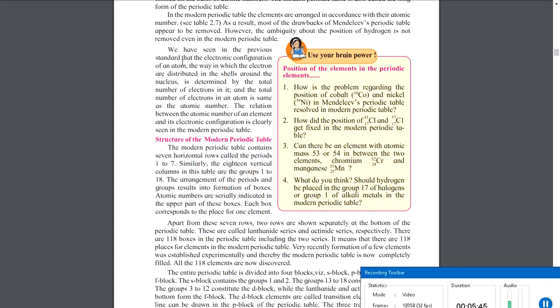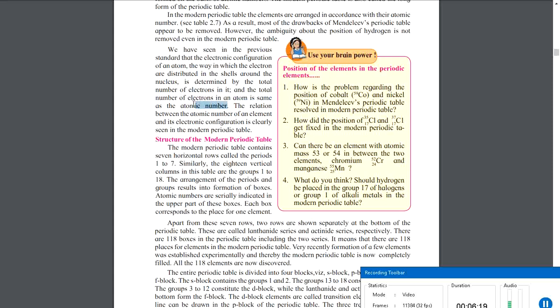So we have seen in the previous standard that the electronic configuration of an atom, the way in which the electrons are distributed in the shells around the nucleus, is determined by the total number of electrons in it, and the total number of electrons in an atom is same as the atomic number. Now you should understand this thing very carefully. They are saying that electronic configuration of an atom means the way in which electrons are distributed in the shells around the nucleus, is determined by the total number of electrons in it, and the total number of electrons in an atom is same as atomic number.